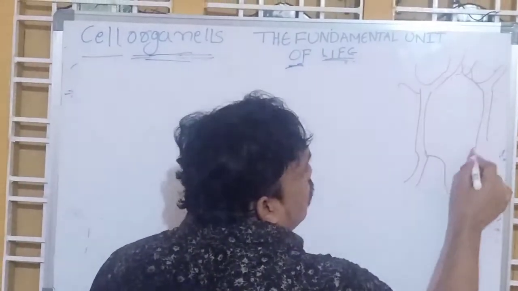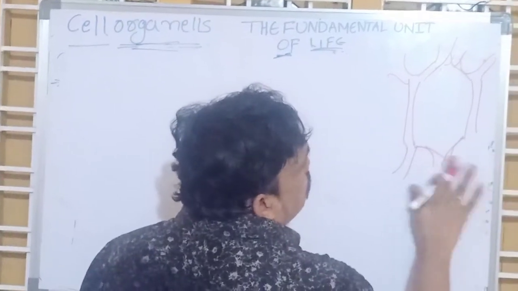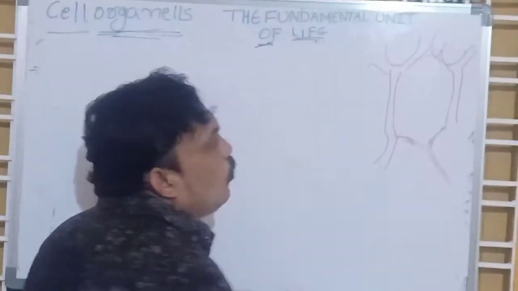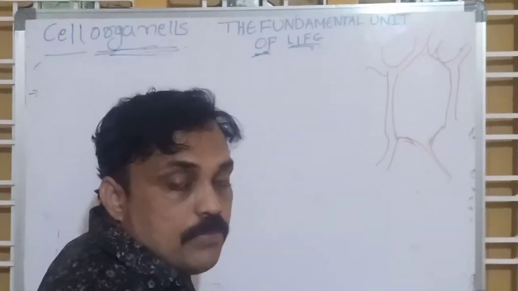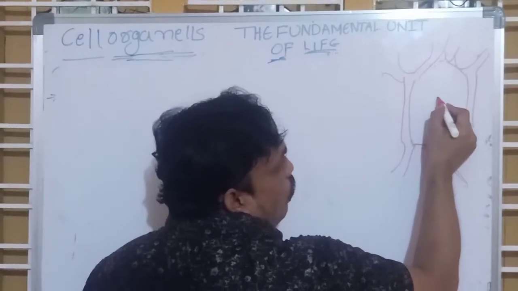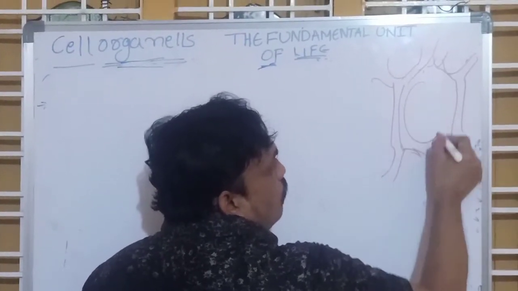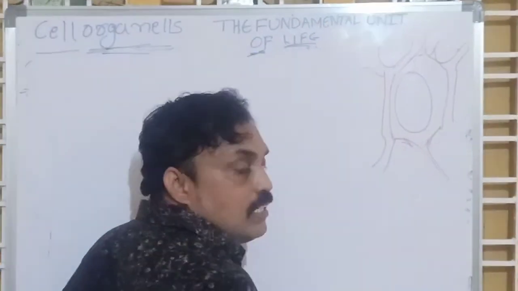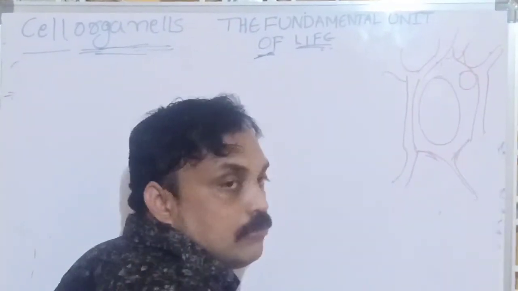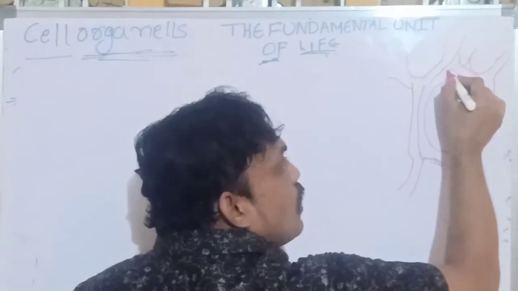In a plant cell, what do we observe? Especially chloroplasts. If you observe the plant cell, we observe chloroplasts or plastids. This is the vacuole, large in size in a plant cell, the nucleus is located at the side region, and the chloroplasts are located.